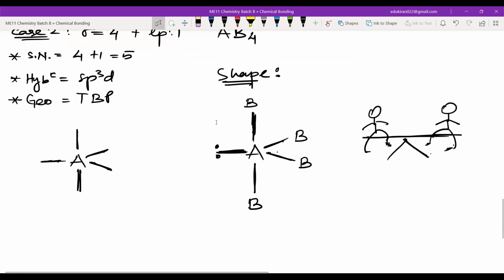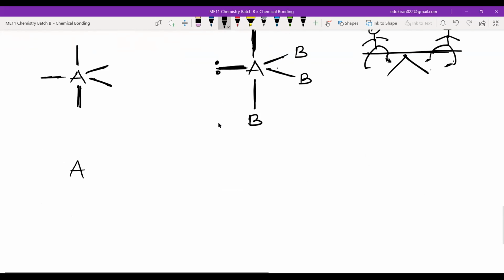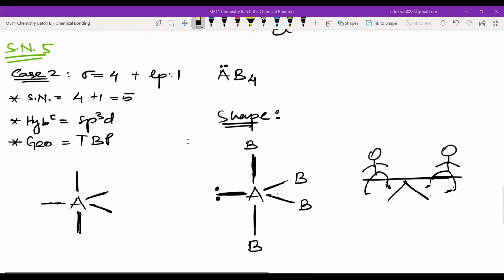Are you done with this one? Now, what we have to do? We have to check what is AB4. Yeah, sure. You want to write it? Write it down. Done. Okay.